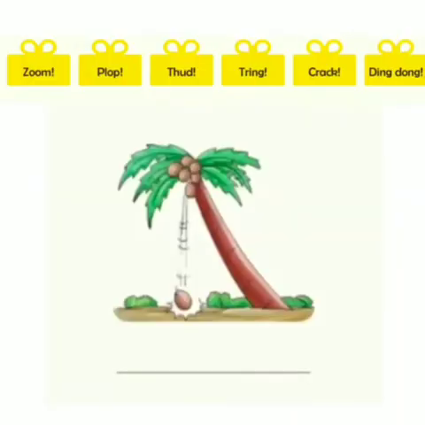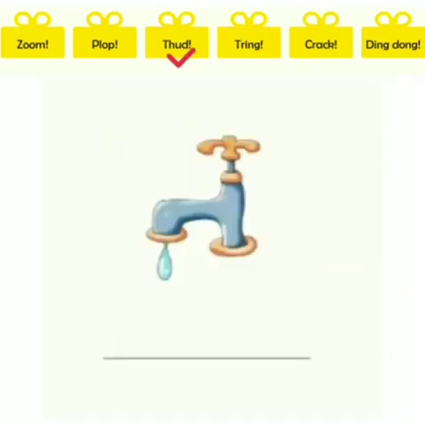Now see the pictures. What do you see in this picture? A coconut falls down from the tree. When it falls down, it makes a thud sound. See the next picture. A drop of water makes a plop sound when it hits something. So, it makes a plop sound.